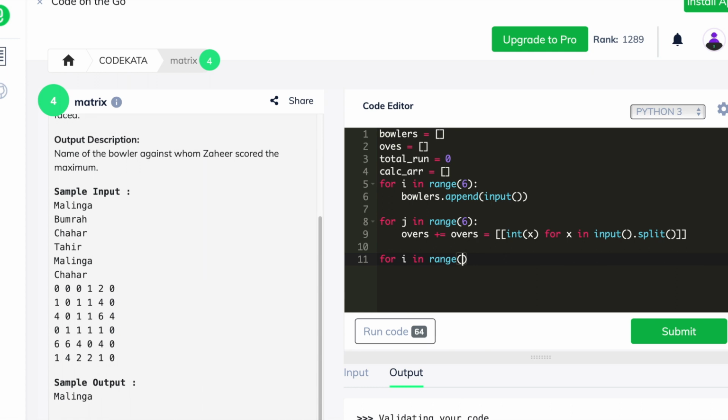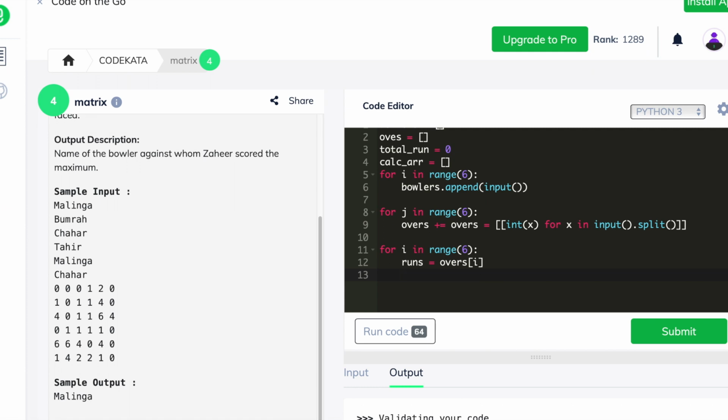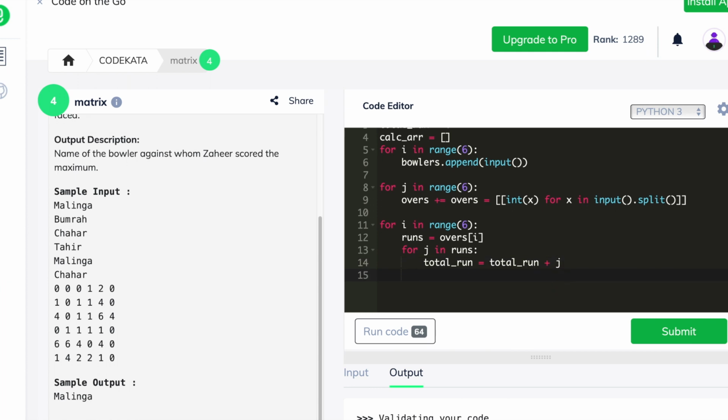As we have previously discussed, we could have iterated for each list or tuple present in the list over, yet we declared a for loop in the range of 6 and initialized another variable runs in order to calculate the runs respective to the iteration value of i, where the variable runs would consist of the value of the particular over, or in the first case it holds the value of the first over. And we declare a nested for loop where the variable j equals the integer value of runs scored in each ball in an over, and we declare a variable total run and we increment it with respect to the nested for loop statement.